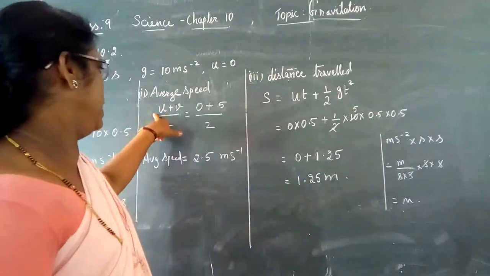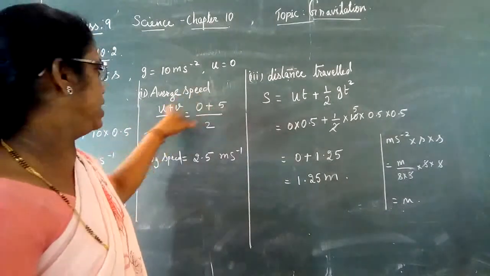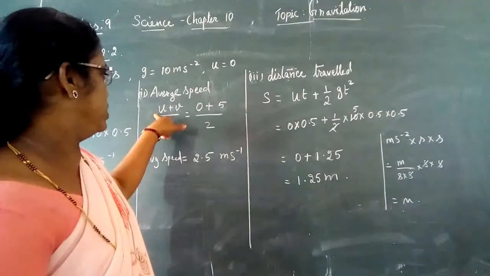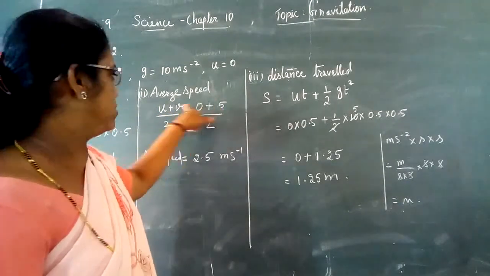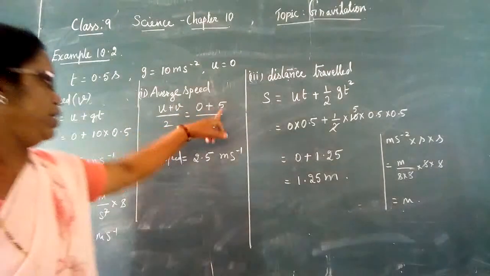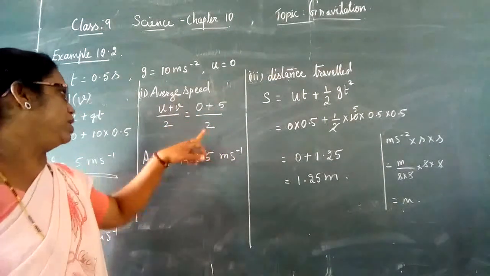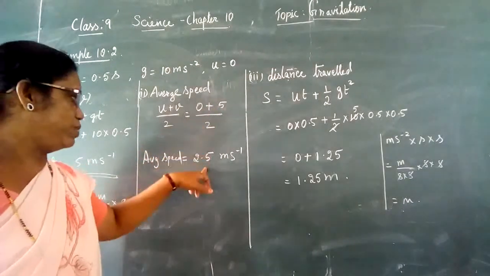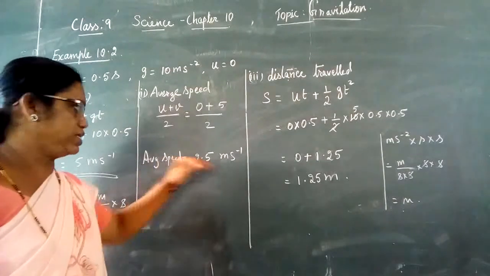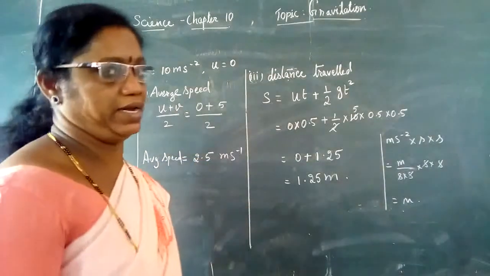So we are writing average velocity is equal to u plus v divided by 2. u is 0, plus v is calculated as 5, so 5 divided by 2. 0 plus 5 by 2 becomes 2.5, and again the unit of speed is meter per second.